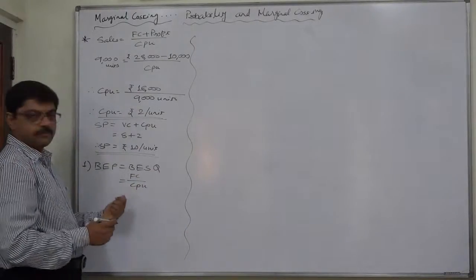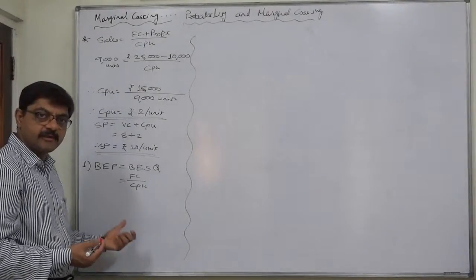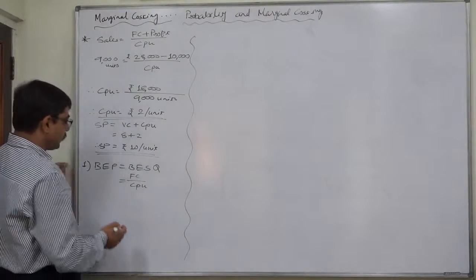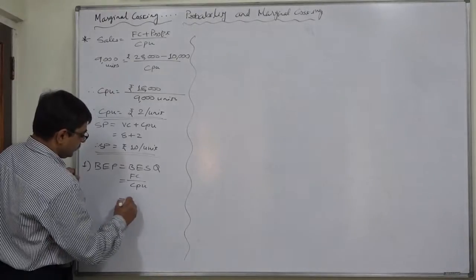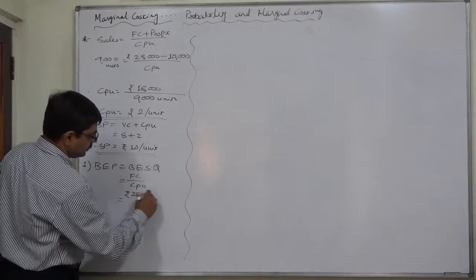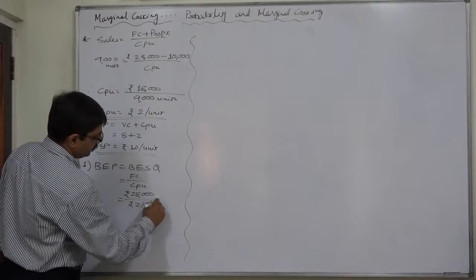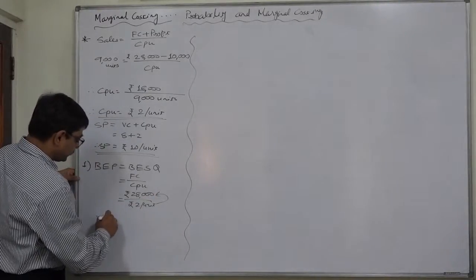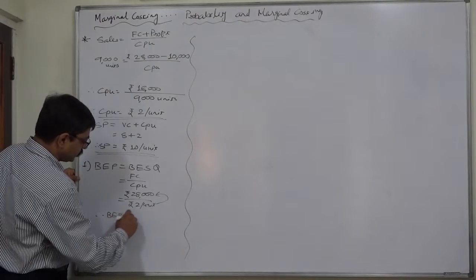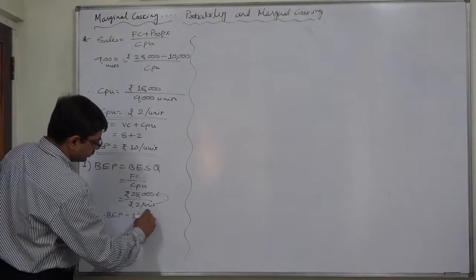Whenever we substitute contribution per unit in this formula, the result will be break-even quantity in number of units. That is rupees 28,000 divided by rupees 2 as we calculated earlier. So the break-even sales quantity comes to 14,000 units.